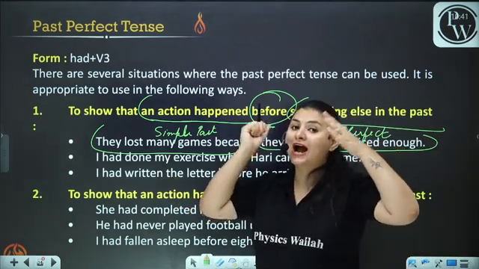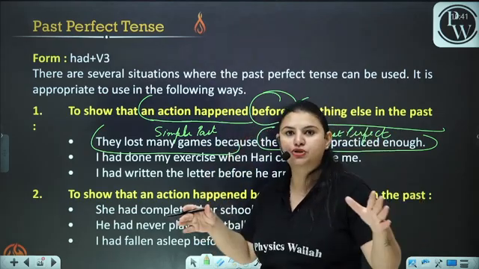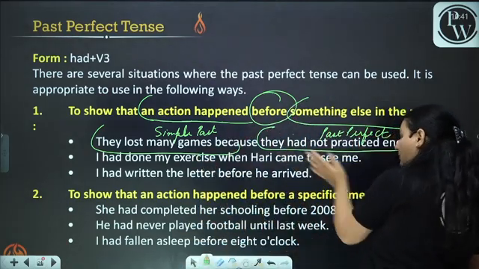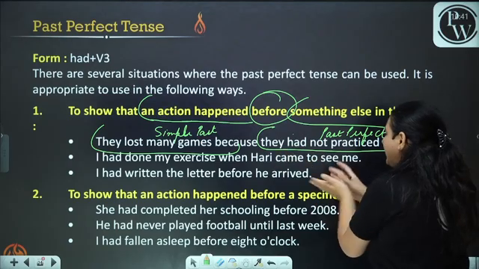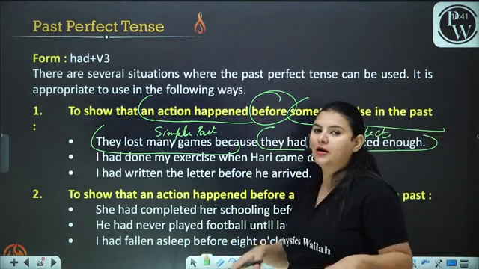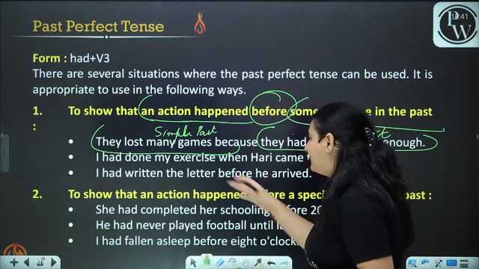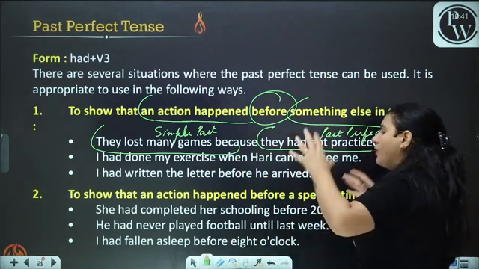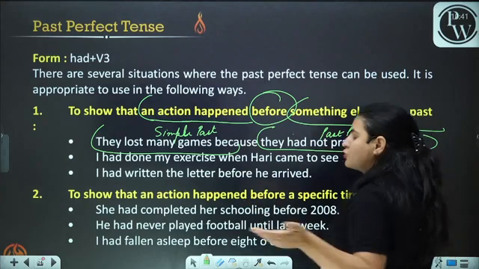The action had already finished before the other action happened. After the other action happened, Hari came to see me. Now I had already done it. I had already completed it when he came. I had written the letter before he arrived. He had already finished the letter before the other action happened.